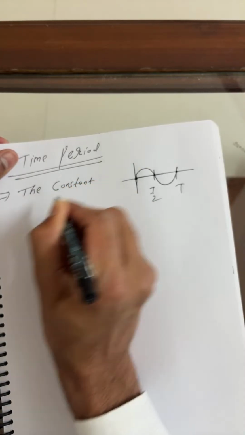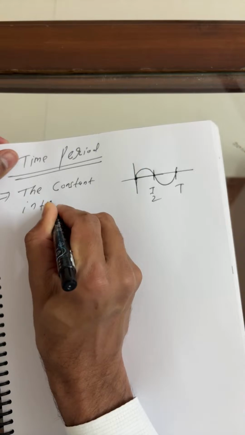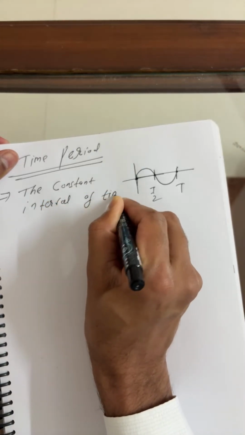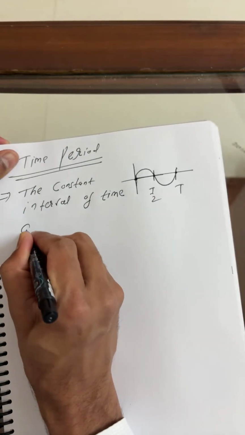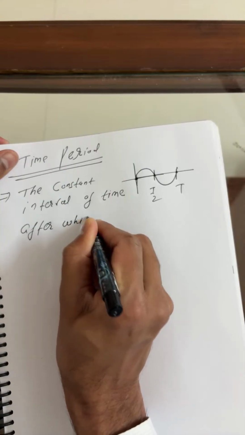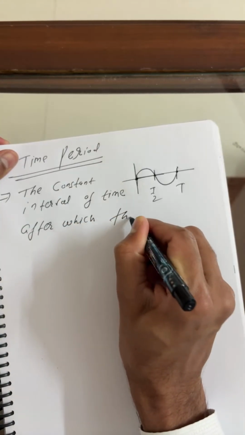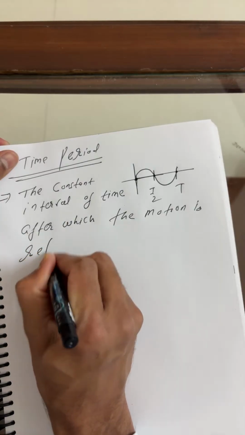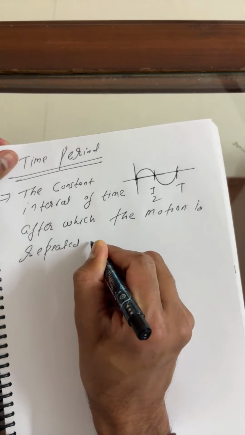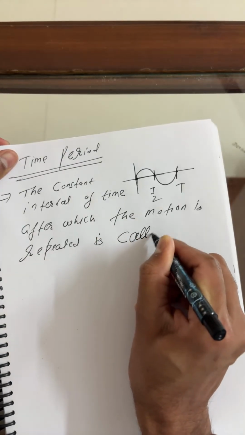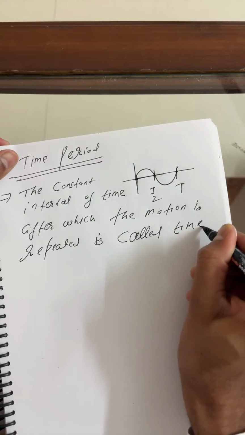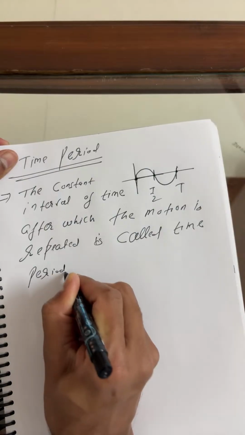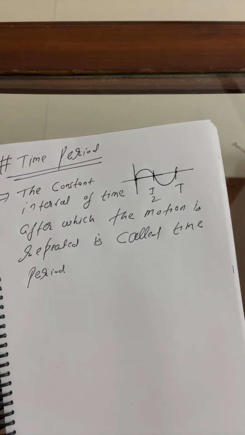So the constant interval of time after which the motion is repeated is called the time period. This is what we call time period.